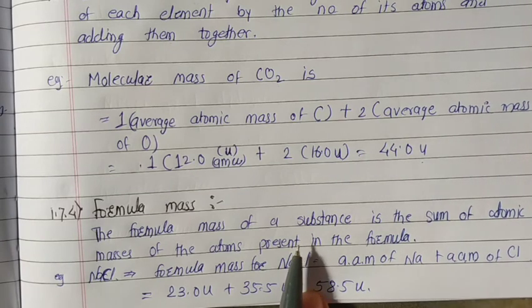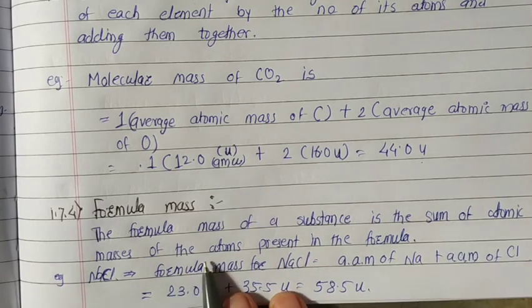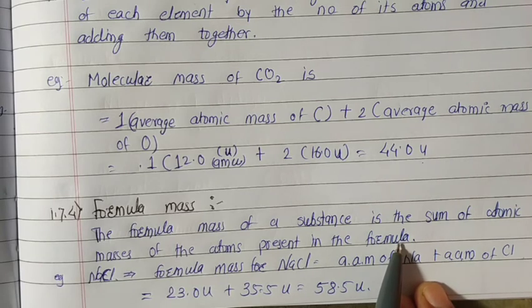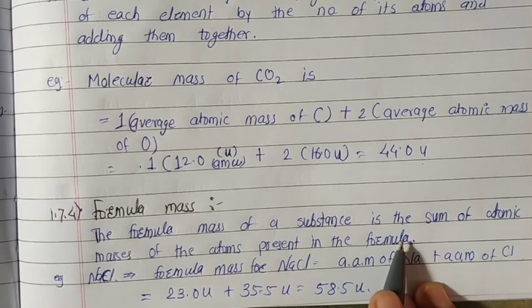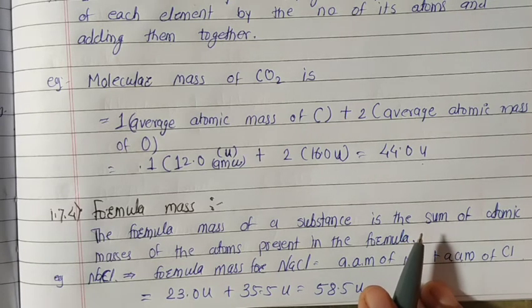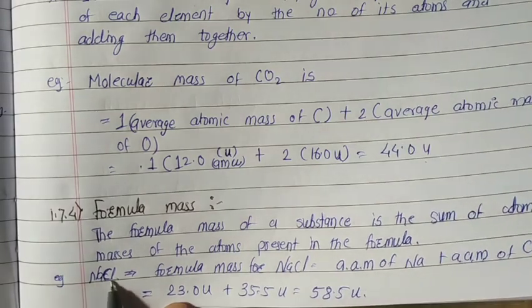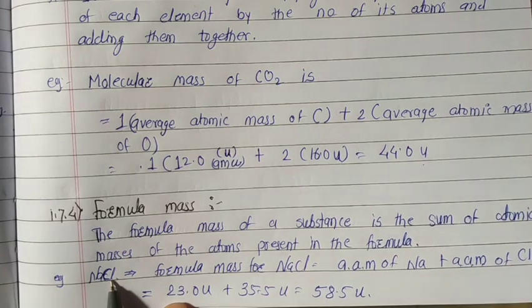Formula mass is defined as the sum of atomic masses of atoms present in the formula. Some substances such as sodium chloride do not contain discrete molecules as constituent units. In such compounds, cationic sodium and anionic chloride entities are arranged in a three-dimensional structure.